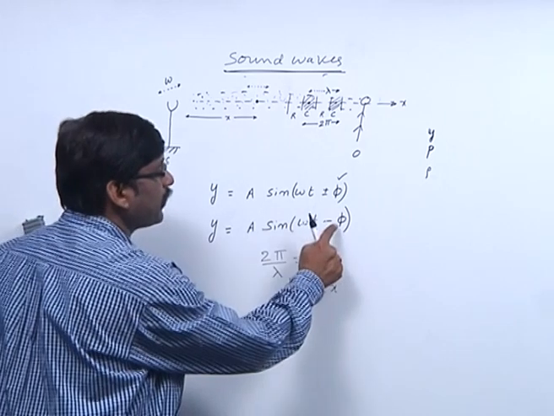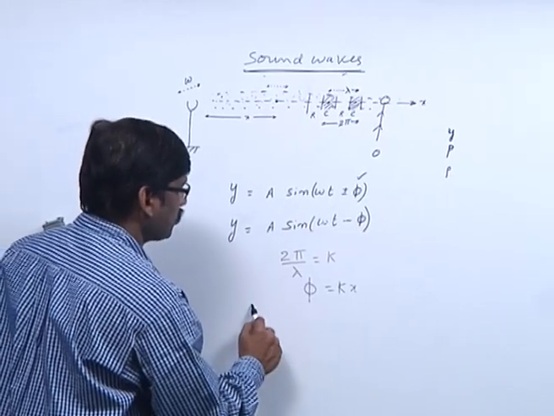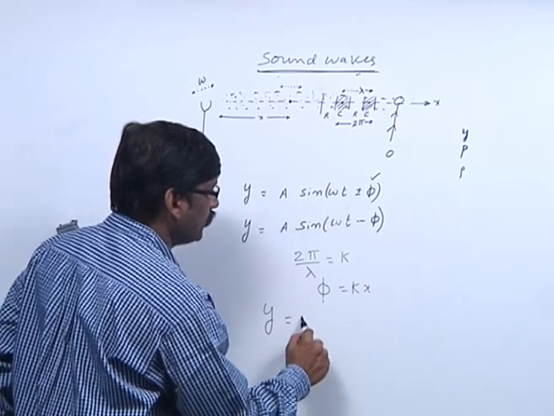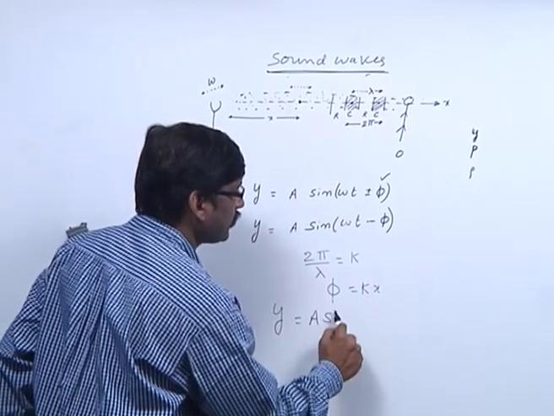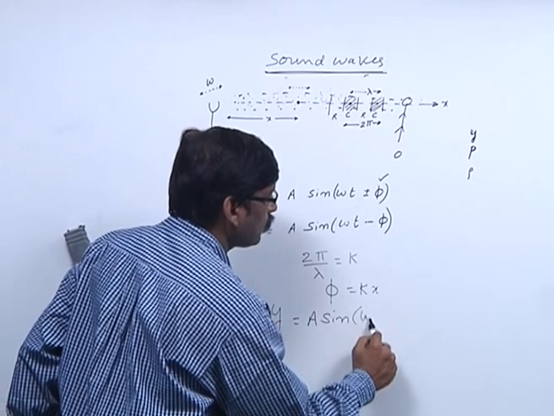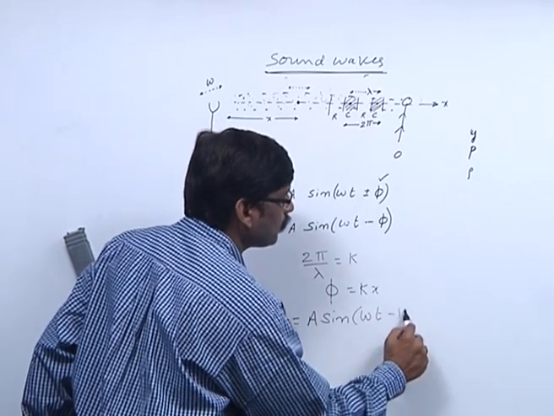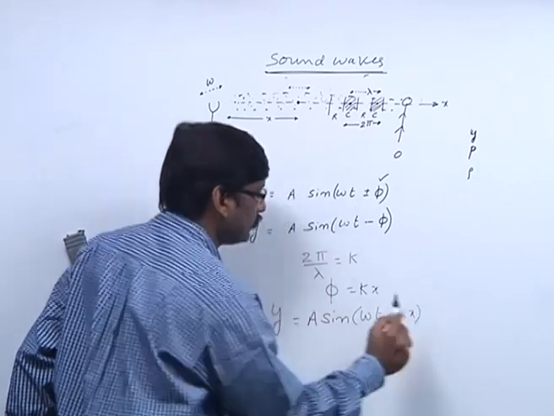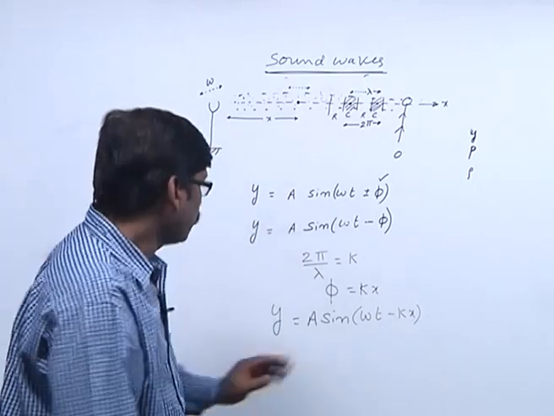Now, I am going to replace in my wave equation: y is equal to a sin(omega t minus kx). Fine.